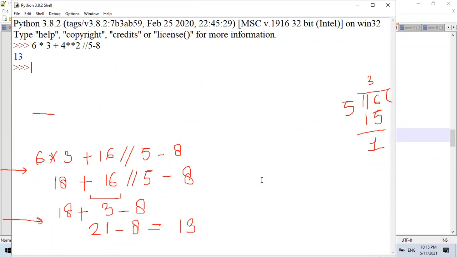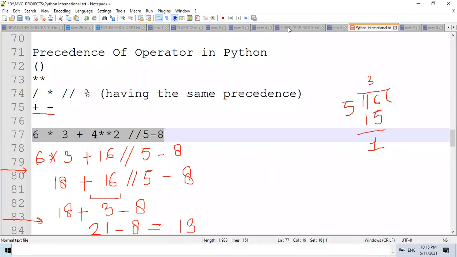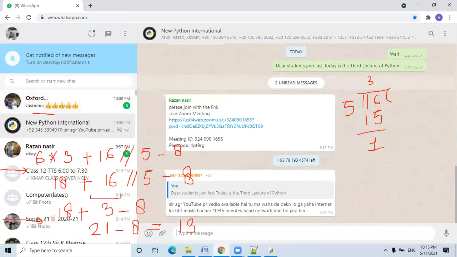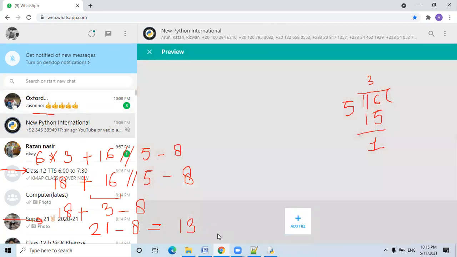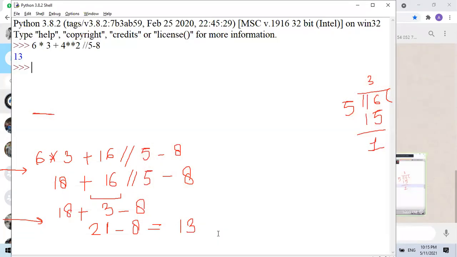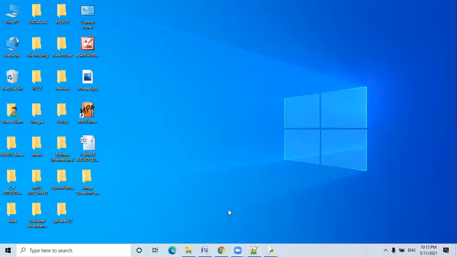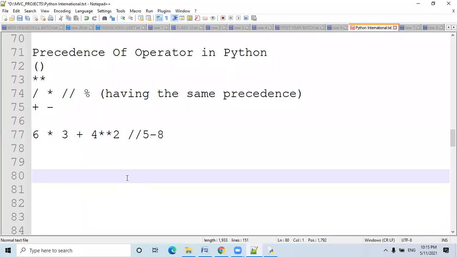Okay, so just a moment. I want to write one line. These are very important points. I just want to write one line. I want to clear all this. Taking the print screen and sending in your group. Okay, fine. Now, let me clear all this, and I'm just writing a few important points.